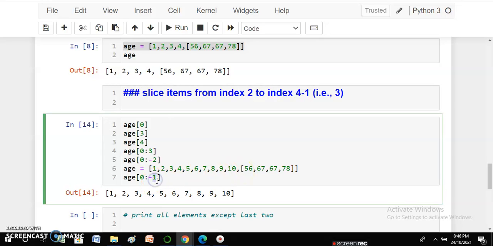So likewise, suppose I don't want the last three elements. So in that case what I will do, I am writing 0 to minus 3. So minus 3 means it is not giving me minus 1, it is not giving me minus 2 and not giving me minus 3. And minus 3 is what?